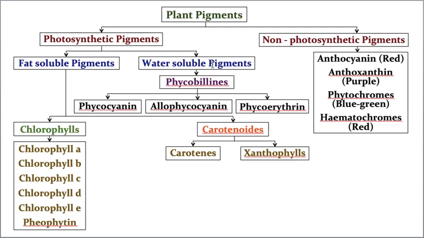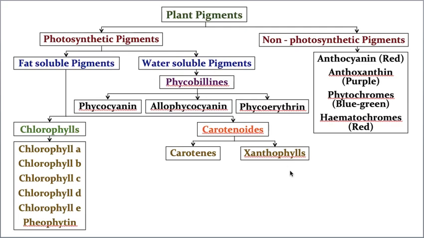What is the meaning of cyanin? Blue color. So it is a blue colored one. And yellow phycocyanin and phycoerythrin. So these are the three types included under phycobilins. And non-photosynthetic pigments like anthocyanin, phytochromes, and also hematochromes. So these are various types of non-photosynthetic pigments, but we better focus only on photosynthetic pigments because in our syllabus, photosynthetic pigments are there.